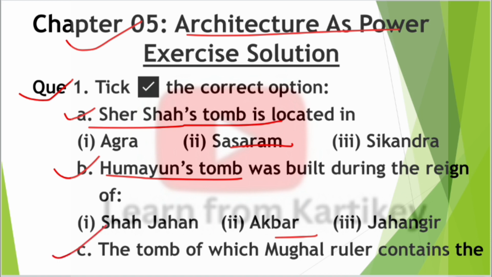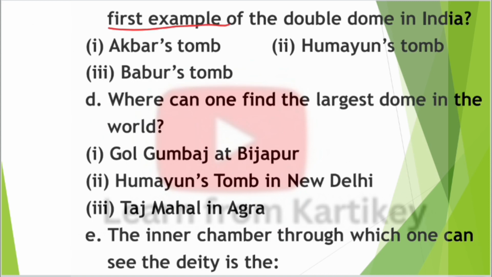Next question, question number C. The tomb of which Mughal ruler contains the first example of double dome in India? First option Akbar's tomb, second option Humayun's tomb and third option Babur's tomb. So the answer for this question is option number second, Humayun's tomb. So next question, question number D. Where can one find the largest dome in the world? First option Gol Gumbaz at Bijapur, second option Humayun's tomb in New Delhi and third option Taj Mahal in Agra. So the answer for this question is option number first, Gol Gumbaz at Bijapur.